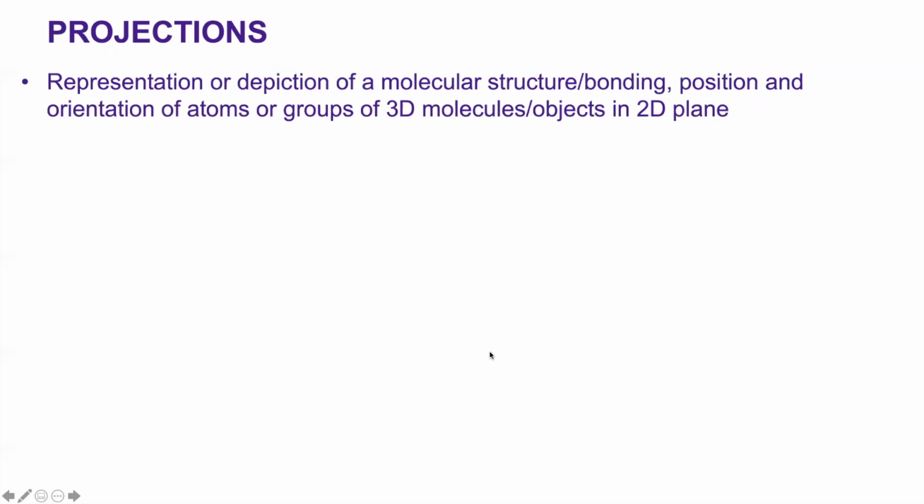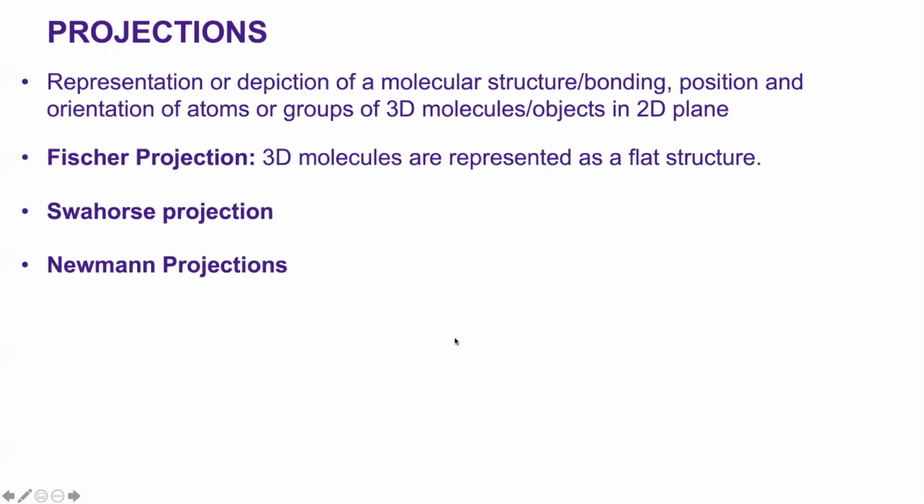And in more detail, we use a variety of representations, and these representations are projections. Projections are the way to represent a molecular structure or bonding, position and orientation of atoms or groups of 3D molecules or objects in a 2-dimensional plane. And you might have already studied Fischer projection, sawhorse projection, and Newman projection. The Fischer projection is important in the beginning to understand carbohydrate chemistry and how to write the structures.